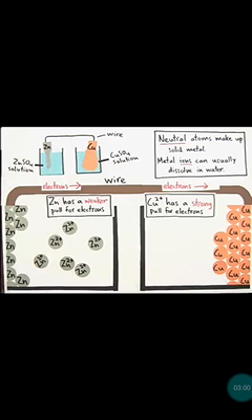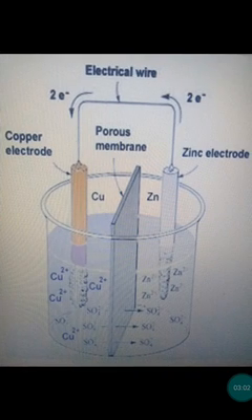What is called the electrode? See the diagram. You can see the rod. That is the copper rod, and that copper rod is an electrode. And one more rod is present on the right side, that is called the zinc plate. That is the electrode, and both electrodes are present in the solution. That solution is called the electrolytic solution. Why is that solution called the electrolytic solution? Because it passes the electrons.